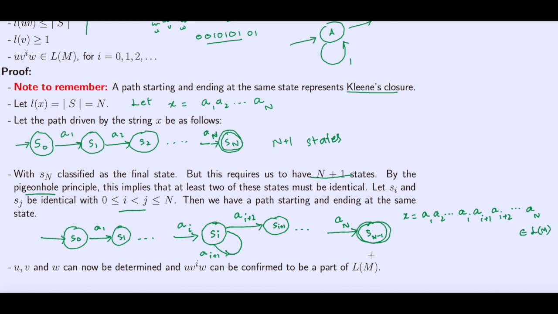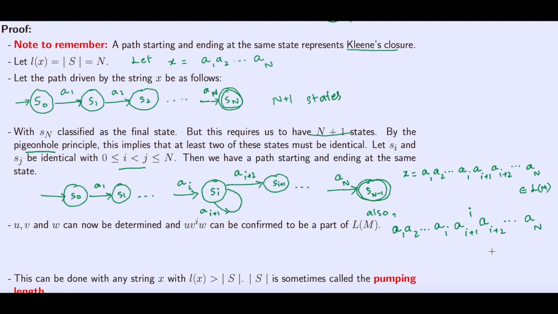So we can say also A1, A2 up to Ai plus 1, so any number here, Ai plus 2 and An, this is also in the language of M, correct?